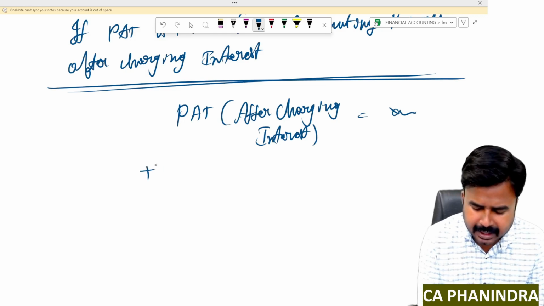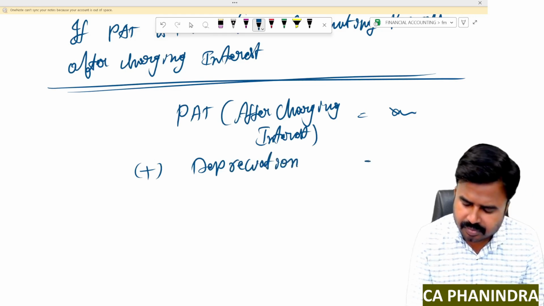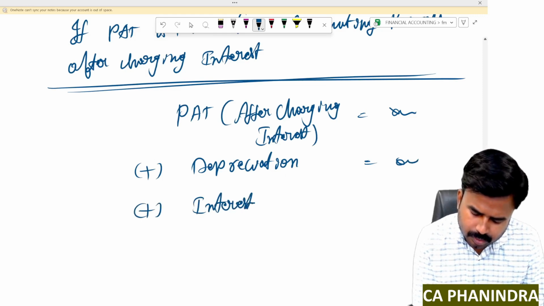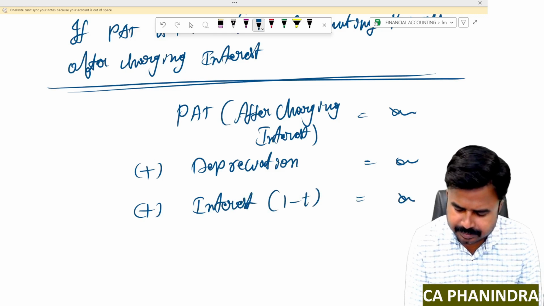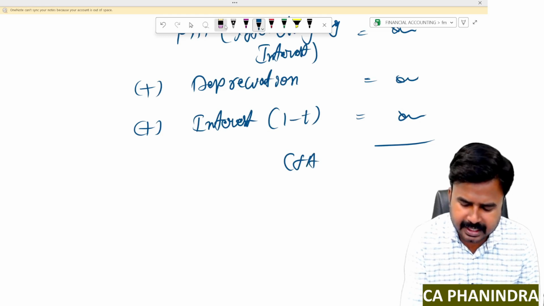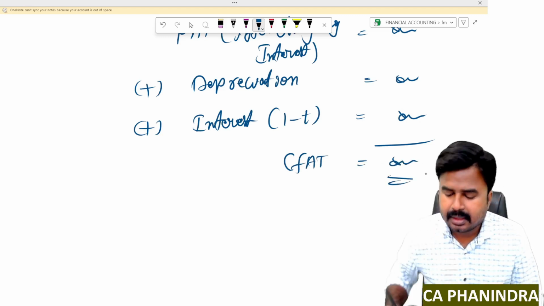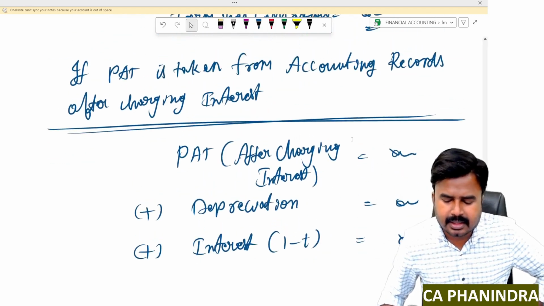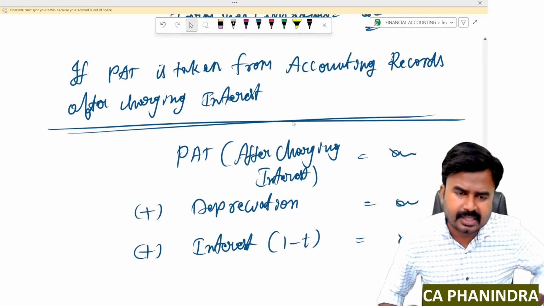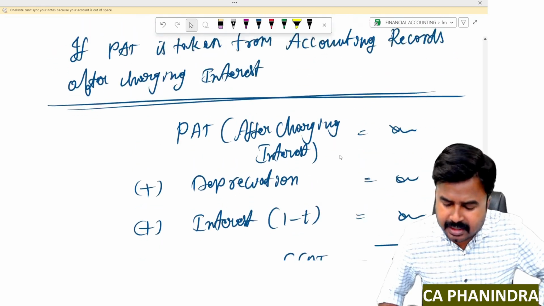Then to this, add back depreciation. Then you should add interest into 1 minus income tax rate. Then finally, I'll get CFAT, cash flows after tax, or net cash inflows after tax. Generally we don't use this particular part while solving problems. Why? Because always the first format, you can see the first format in the problems while solving it. So take this.